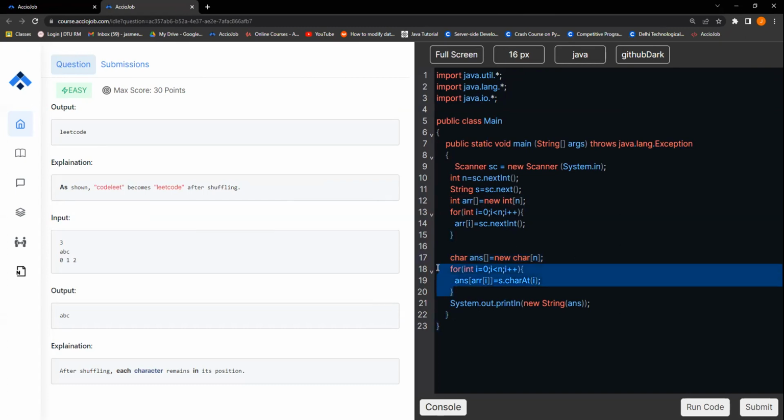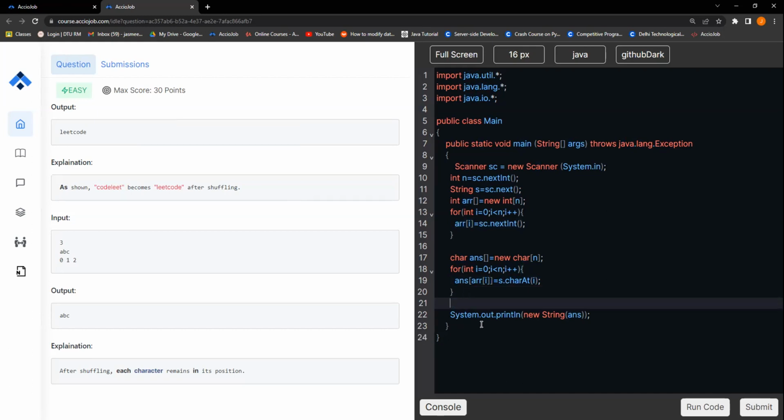So this for loop is basically going over these input variables, right? We had a string of size n. After that, I had n locations where the current character at the ith location needs to go. This is what line number 19 is doing. Please put that character, the s dot charAt i, the character that is currently at the ith location, in the location that is specified by arr at i. Got it? So this is what line number 19 is doing.